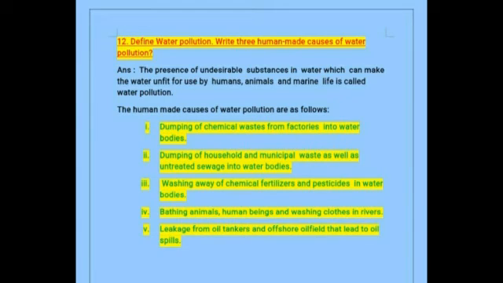So dumping of chemical waste from factories into water bodies, and dumping of household and municipal waste as well as the untreated sewage into the water bodies, and washing away of chemical fertilizers and pesticides in water bodies. Fourth point, bathing animals, human beings and washing clothes in rivers. And the last one, leakage from oil tankers and offshore oil fields that leads to oil spills.